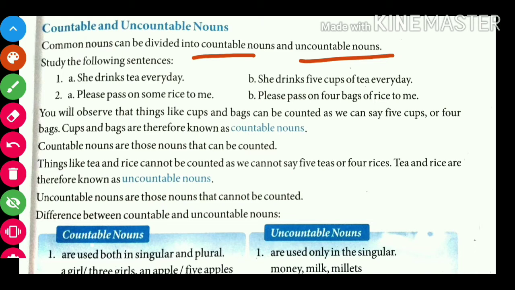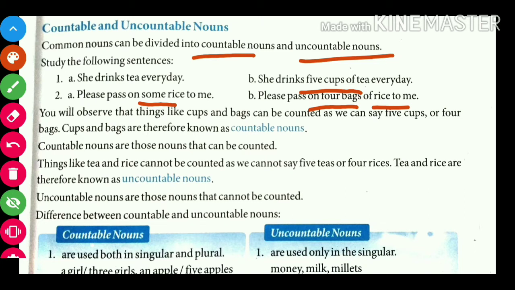Let's read. Number one, she drinks tea every day. Next, she drinks 5 cups of tea every day. Second sentence, please pass on some rice to me. Now the second is, please pass on 4 bags of rice to me. In both sentences, some kind of changes are there. Let's see further what kinds of changes are there.